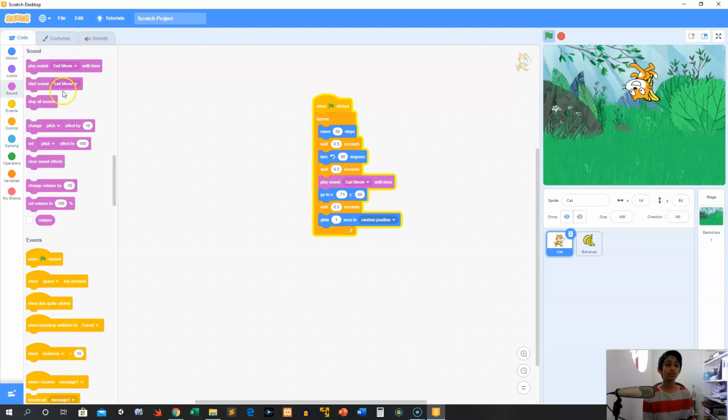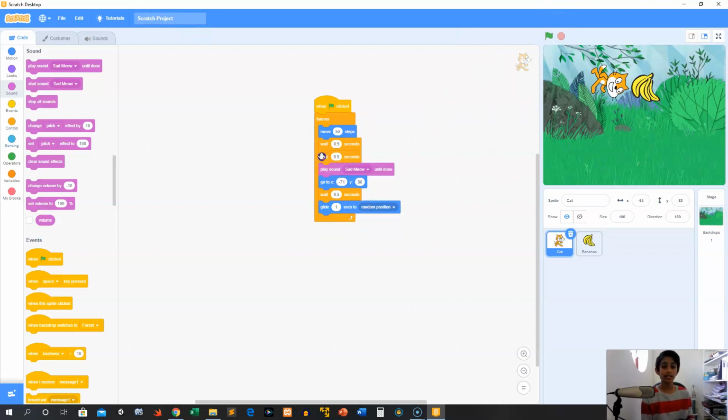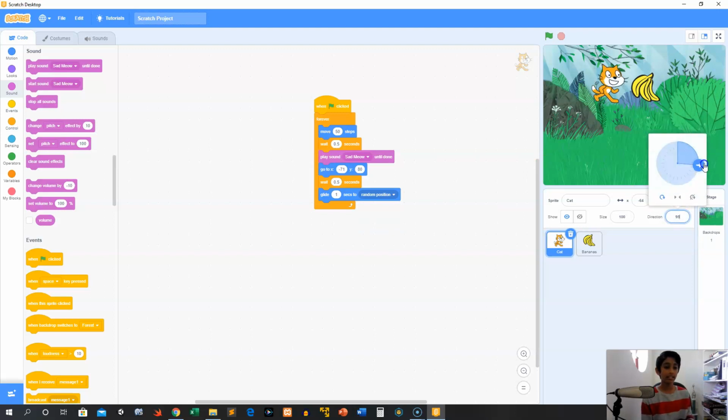So we have a bunch of motion here going on. Okay, I think that we can probably delete this 90 degrees block because all that's doing is confusing everybody, and we can reset the direction. Remember, there is also this tool that you have, but when you really want to get everything perfectly, then it's good to just type it. Click anywhere. Okay, so now we have that. Perfect. That's perfect, right?